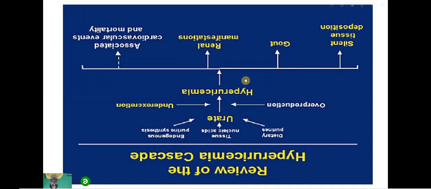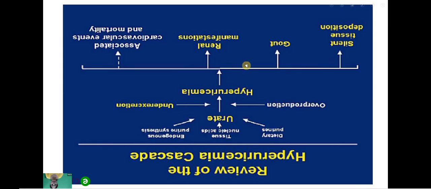And this hyperuricemia has different types of signs, right? Like silent tissue deposition, gout, renal manifestation, or associated cardiovascular events and mortality. So these are the symptoms of hyperuricemia, or different types of disease.